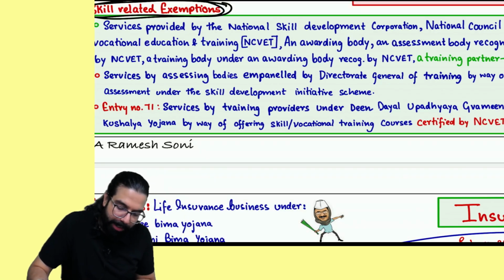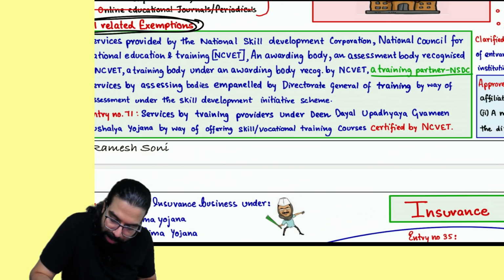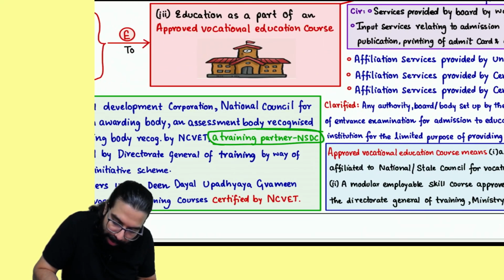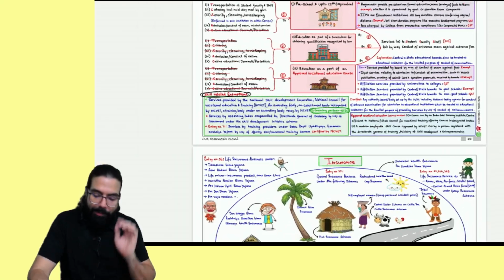Done, sir. And what I've gone ahead and done is I've written this point in the amended chart also, in the education wala chart. Here I've gone ahead and written this point. Done, sir. This point is clear.